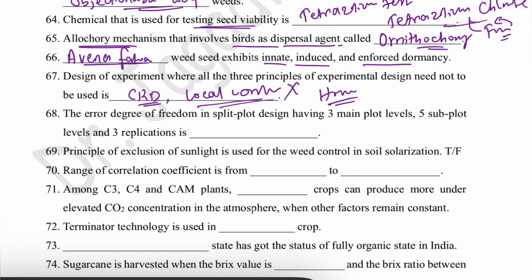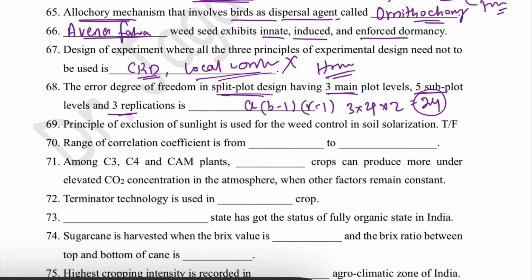Then, the error degree of freedom in a split plot design having 3 main plot levels, 5 subplot levels and 3 replications. Here the formula is A into (B minus 1) into (R minus 1). A is the main plot factor, 3. B is the subplot factor, 5. So 3 into 4 into R minus 1, that is 2. 2 threes are 6, 6 fours are 24. So the answer will be 24.